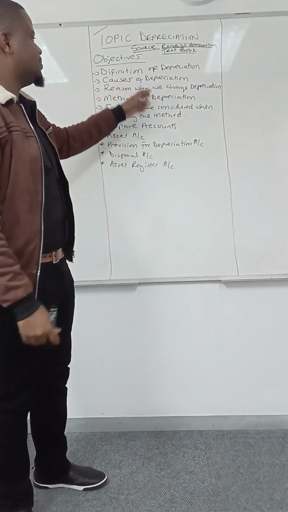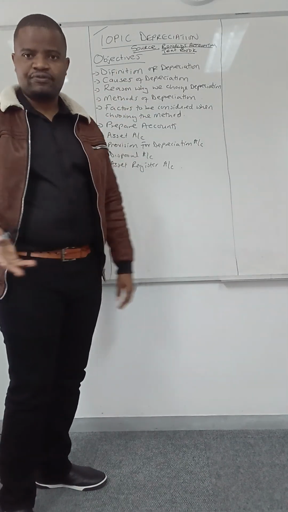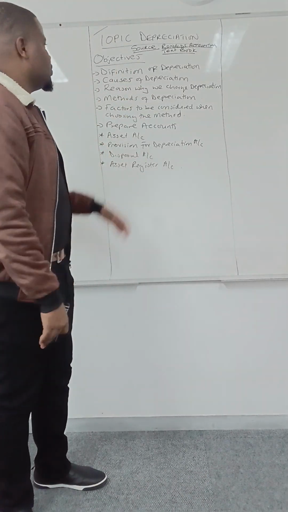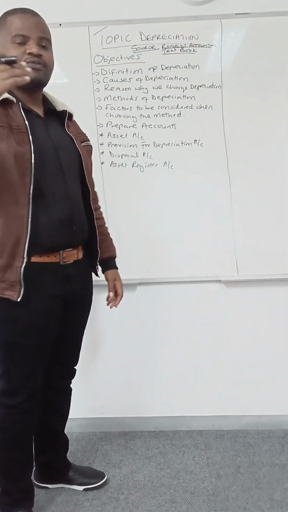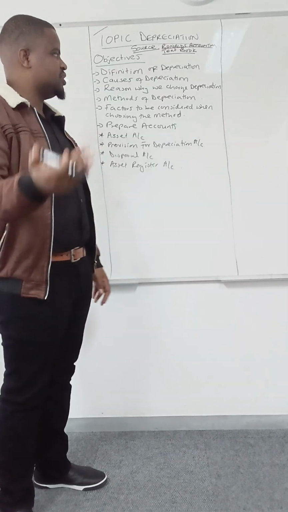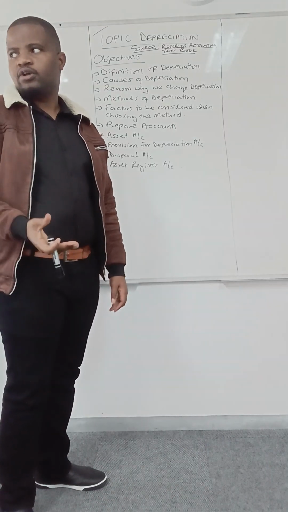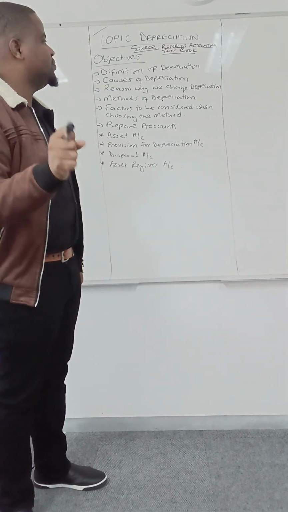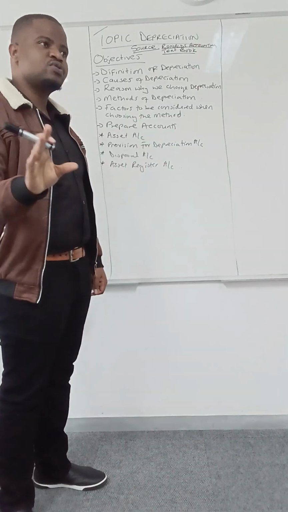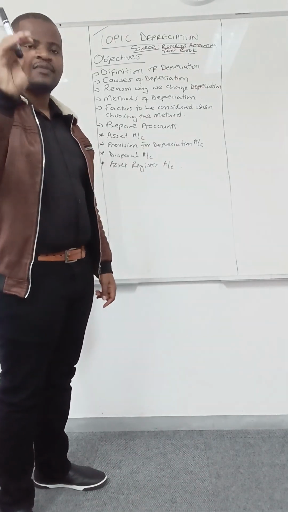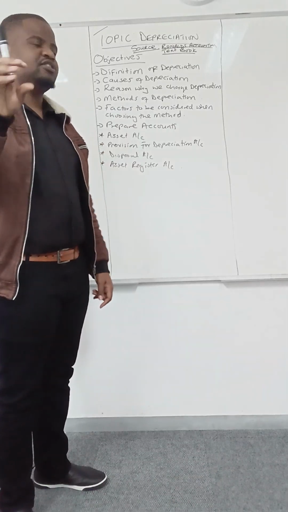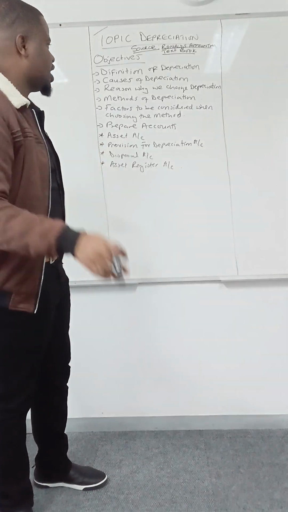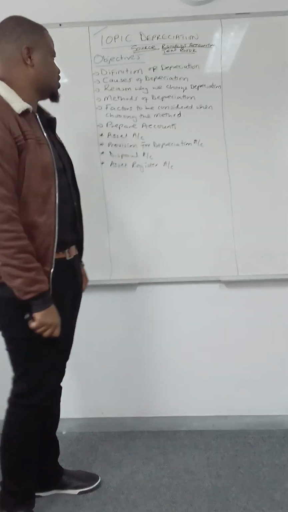Right. So causes of depreciation, we have physical factors, e.g. wear and tear. We have economic factors, e.g. obsolescence. We have time factor, e.g. outdated. Then depletion. Those are causes of depreciation. So you write as causes of depreciation: physical factor, time factor, economic factor, and depletion. Those are causes of depreciation.